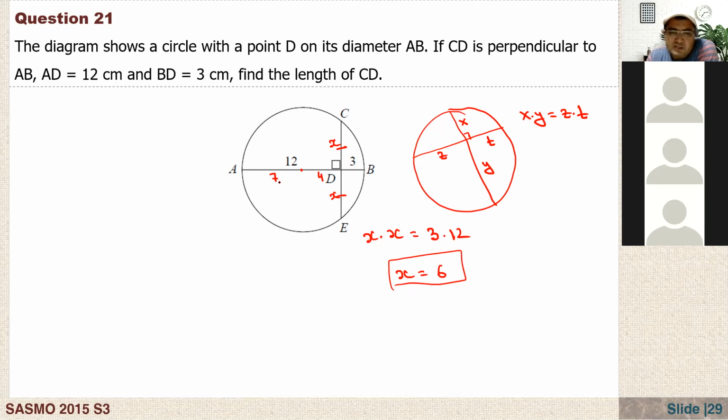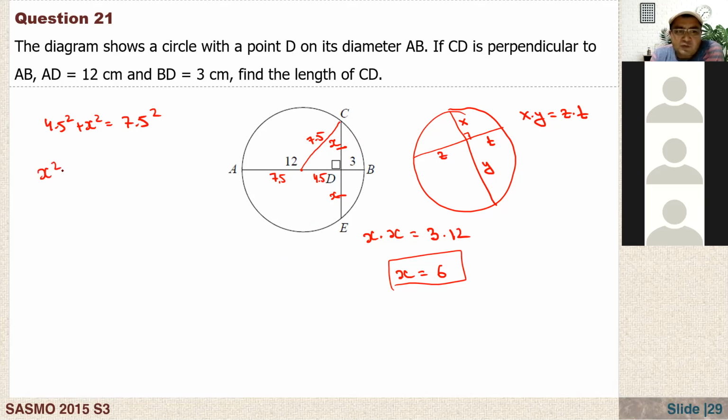15.5. So this should be 7.5, right? So this should be 4.5. Is that correct? Yes. Now from here, if you just draw this, and also this one is 7.5, it's a radius. Now from here, 4.5 squared plus x squared is equal to 7.5 squared.